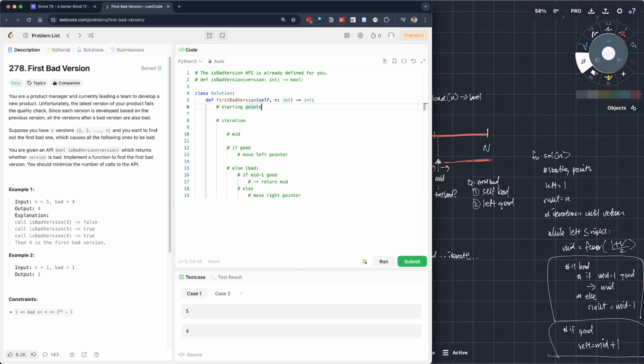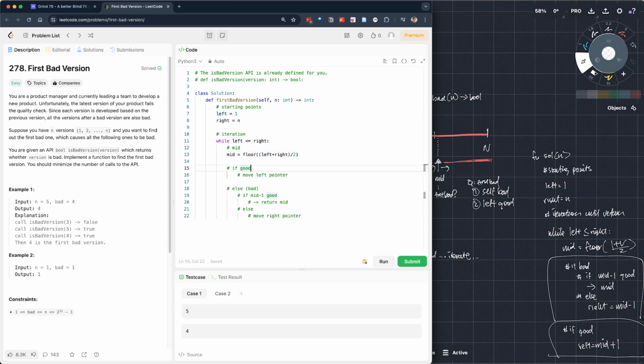Right? So what are the starting points? So left equals 1, right equals n. What is the iteration? It's a while loop of left being smaller than or equal to right. This is a JavaScript habit, and mid equals the floor of this left plus right. Okay, so left plus right needs to be in parentheses, and then that's going to be divided by 2. And we take the floor of that, right? And that's going to make sure that it's a valid index.